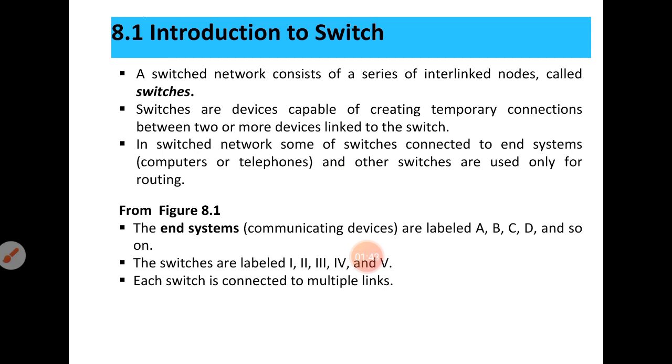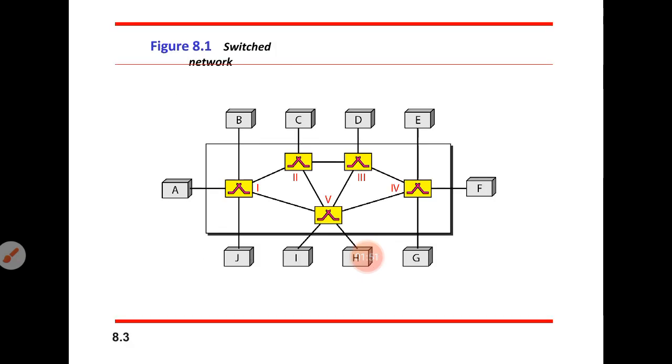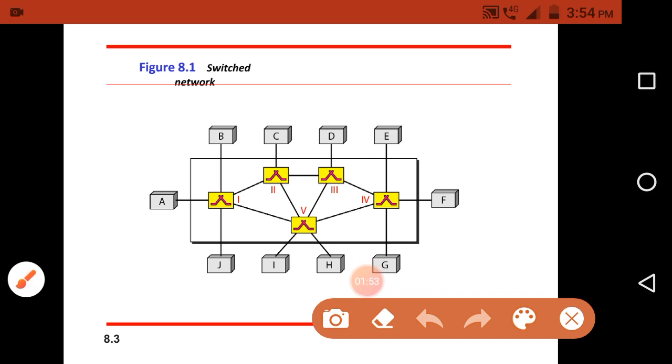In a switched network, some of the switches are connected to end systems, and other switches are used only for routing. For example, if you want to transmit data from device A to device D, you need to transmit the data to switch 1, switch 2 and switch 3.